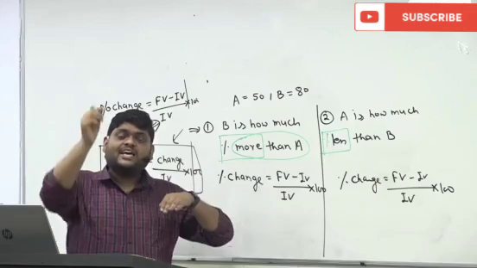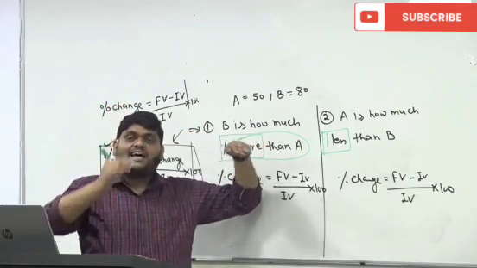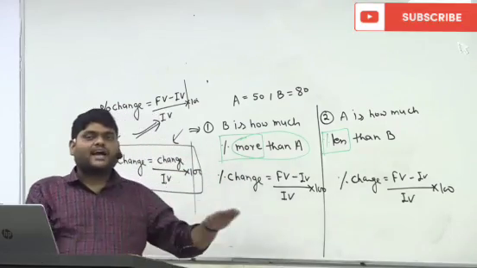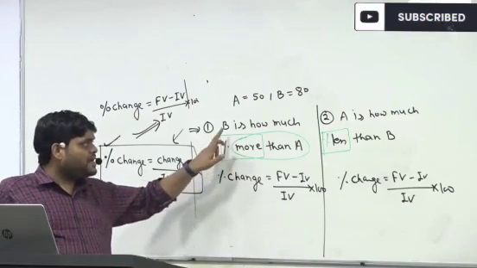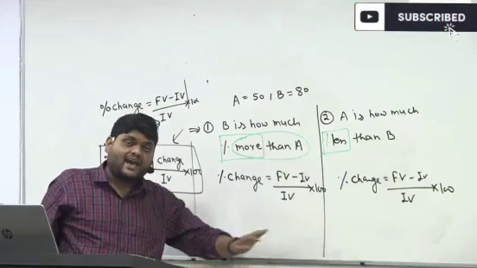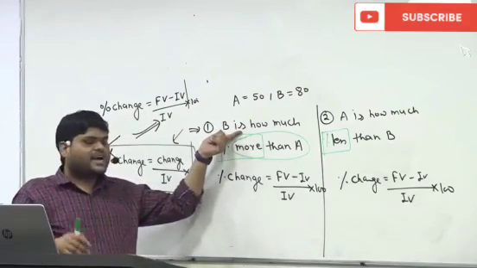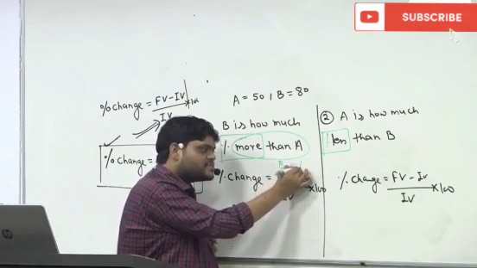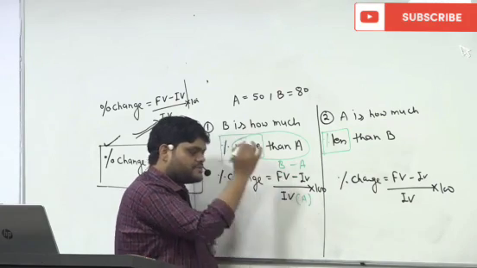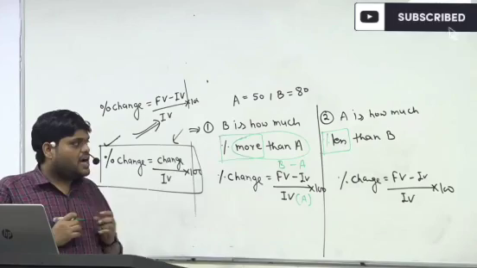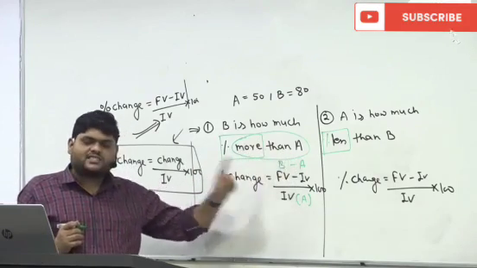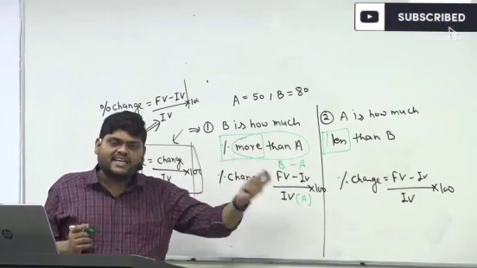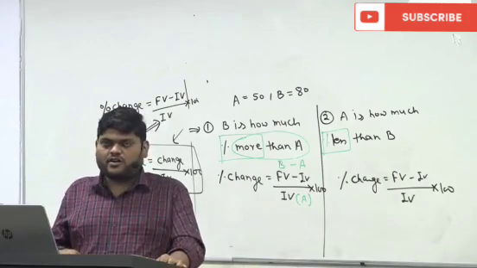You are comparing your height with respect to my height, so your height becomes the final value and my height becomes the initial value. Same thing here: B is how much percent more than A. With respect to A, you are trying to find out the value of B, so B becomes the final value and A the initial value. Is this making sense or not? Whenever more than or less than is coming along with A, A is your initial value. Are you getting my point or not?